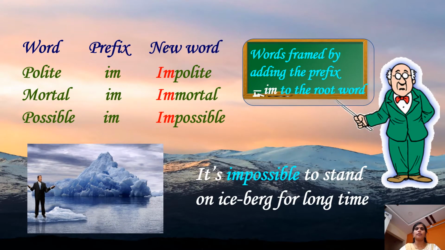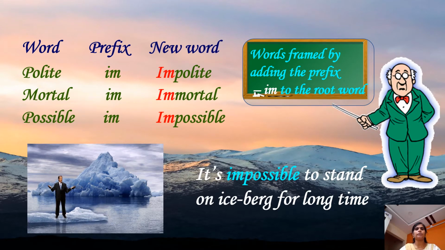Here is another example of prefix "im", I-M. Words framed by adding the prefix "im" to the root word. For example, polite, impolite, mortal, immortal, possible, impossible. So here also children, by adding the letters "im" to the root word, it makes the new word the opposite or antonym of the given word. And the sentence, it is impossible to stand on an iceberg for a long time.